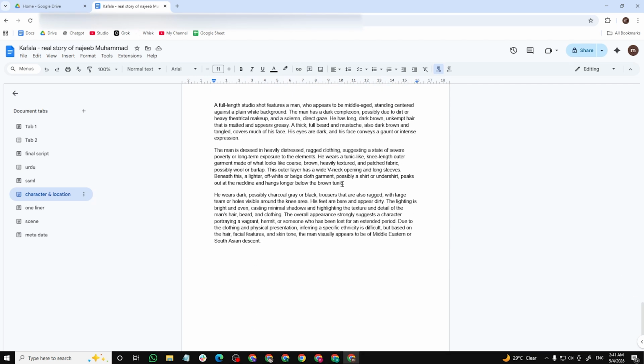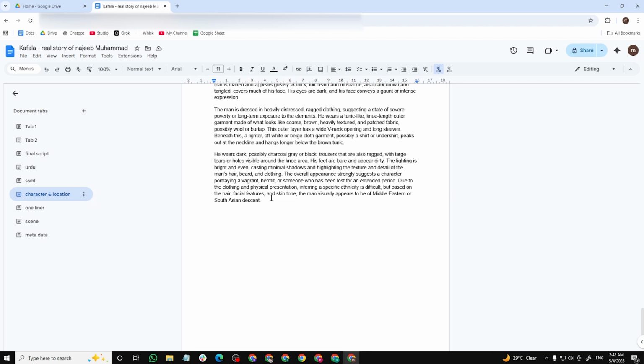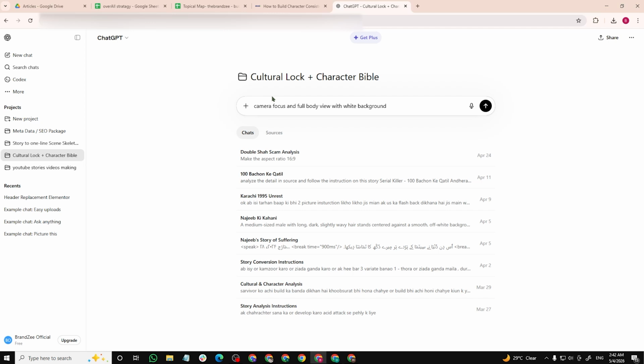It also gives me the person who is standing straight and camera focus. So here it also gives me like this. When I receive these prompts, I just copy the prompt from here, and after I copy it, I go to any text-to-picture model.